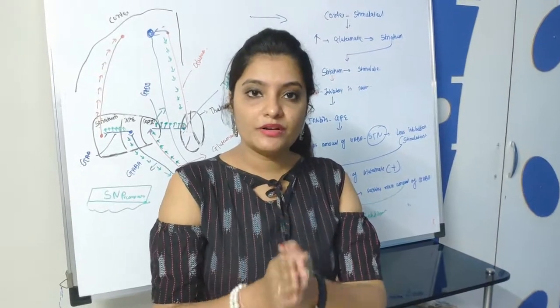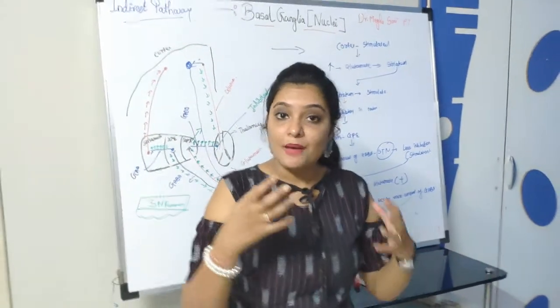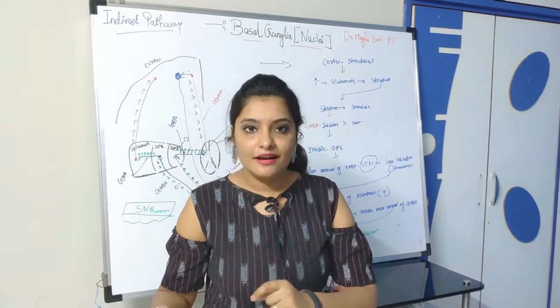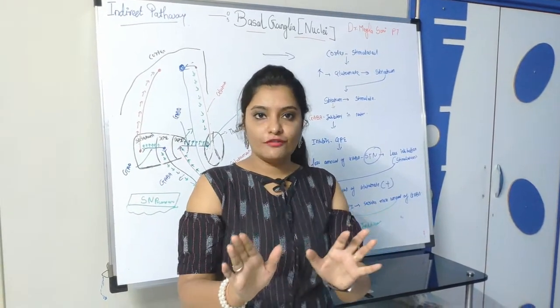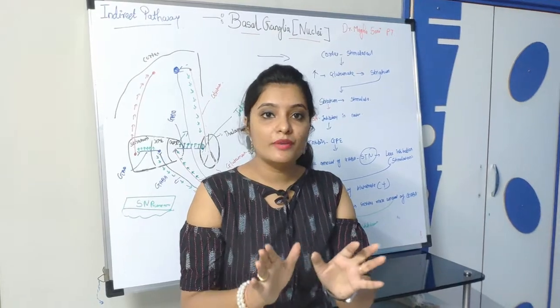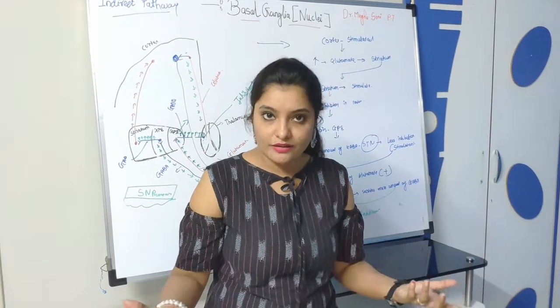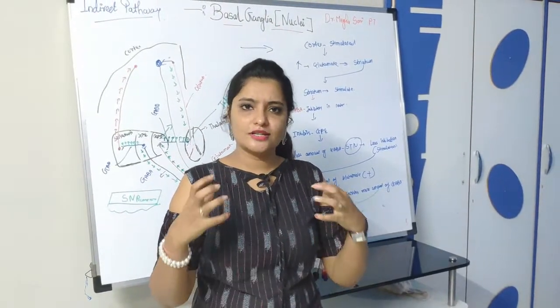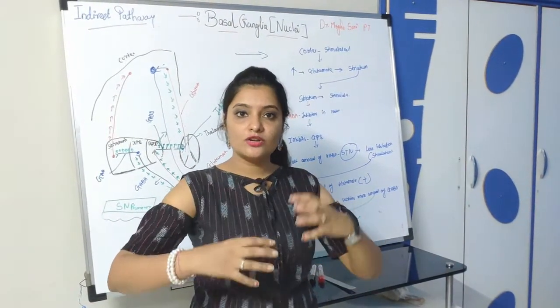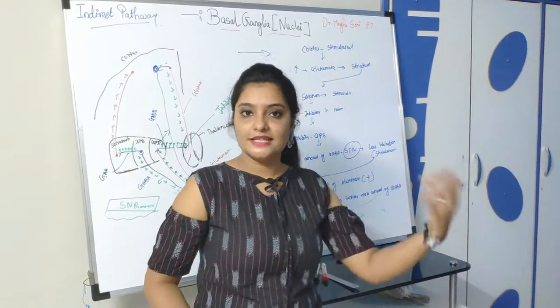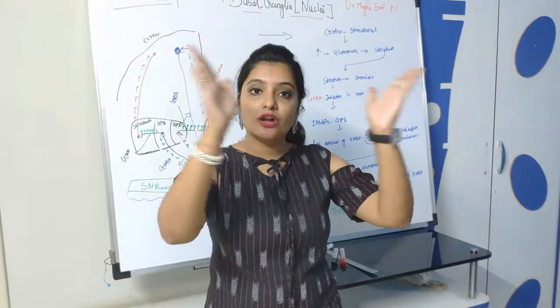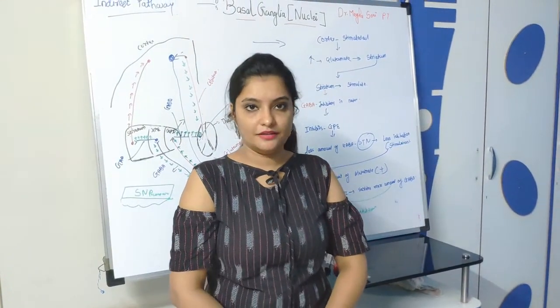That is why you can perform a controlled movement, because the brake is present inside the car. You can control the engine of a car, or you can control the movement of the car. Without a brake you cannot control the movement of a car. Just like that, it also controls both your facilitatory activity and inhibitory activity. Fine. So this is all about the indirect pathway.